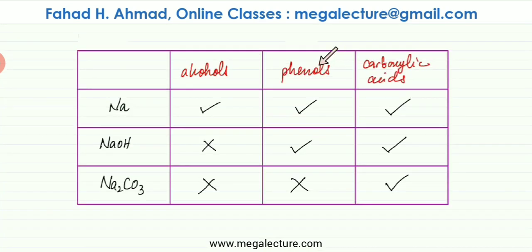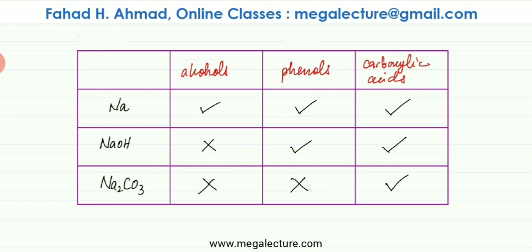Now remember this, when we were discussing the reactions, phenols were slightly more acidic compared to alcohols. So phenols not only react with group 1 metals, but they also react with hydroxide and oxide bases. They're not going to react with carbonates, which are weak bases. Because they are stronger than alcohols but still weaker than carboxylic acids, they're going to have two of the acid reactions, but not the third one. They're not going to react with carbonates.